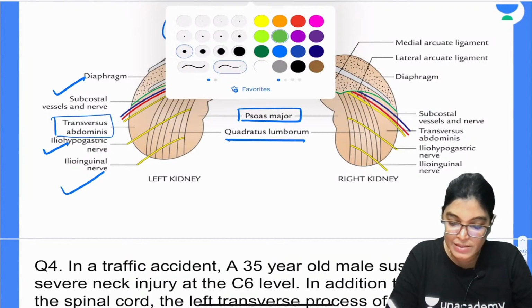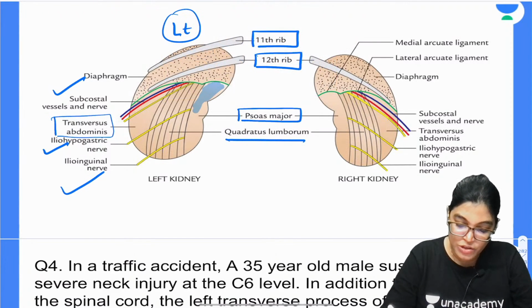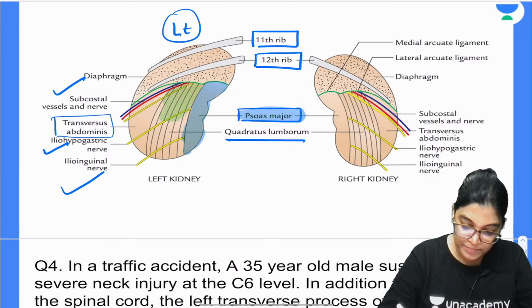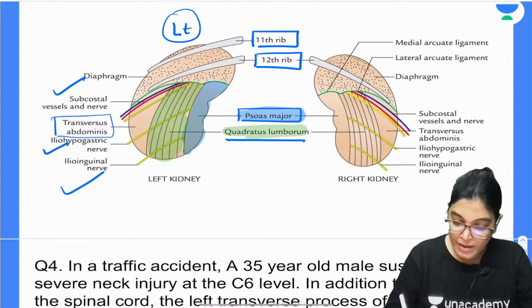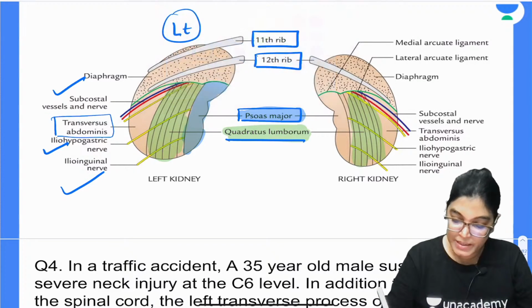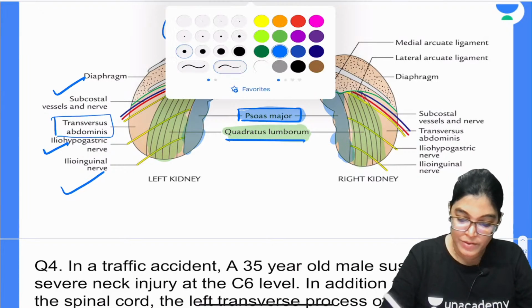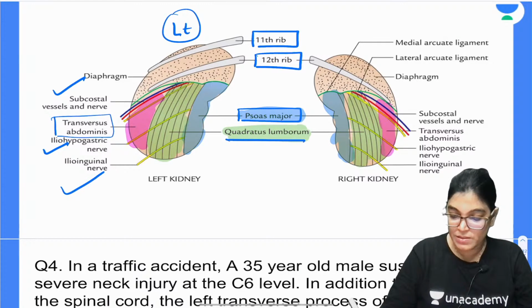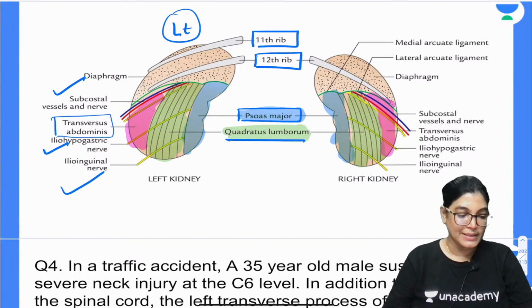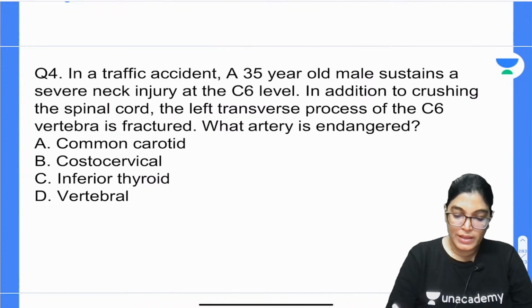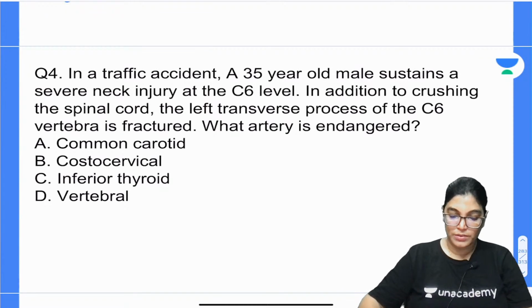If I talk about the muscles related, most medially on the posterior aspect is the psoas major muscle. Next is the quadratus lumborum muscle, and most laterally is the transverse abdominis muscle. So done. Let's move on to the next, that is question number 4. All the best to everyone.